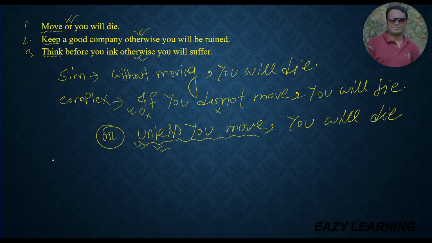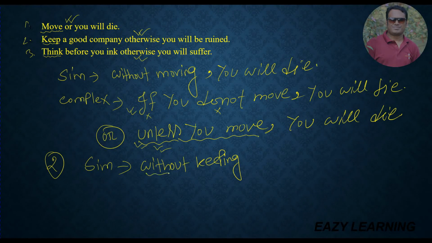Now I am trying to solve number 2. Keep a good company, otherwise you will be ruined. Already you know that this is a compound sentence. If you want to change it to a simple sentence, you have to write at first without, then you have to write the verb and add ing, without keeping, because without is one kind of preposition. After a preposition, if you use any verb, you have to make it verb ing. So already I have done it. Without keeping a good company,